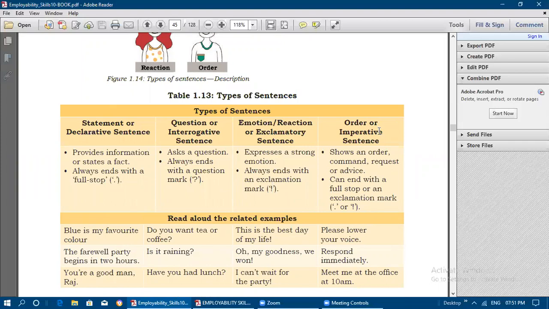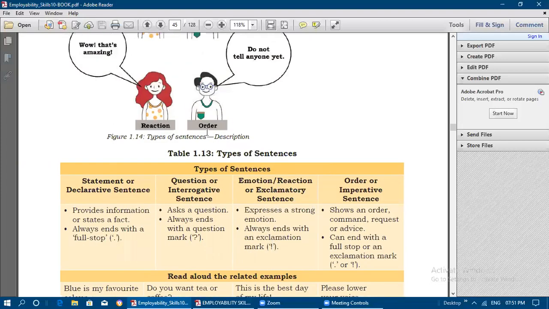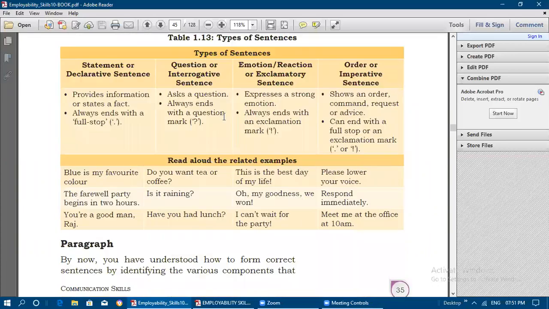And order or imperative sentence. So we can write statement or declarative sentence, question or interrogative sentence, emotion or reaction or exclamatory sentence, order or imperative sentence. So order sentence, it shows an order, command, request or advice. Can end with a full stop or exclamation mark also. Okay, that is the order sentence or imperative sentence. It can end with exclamation mark also, or it can end with a full stop also.